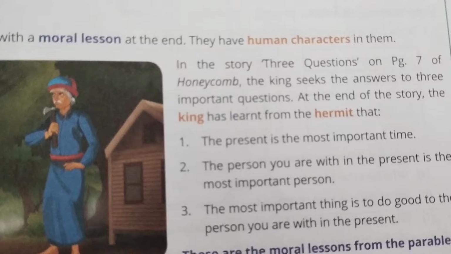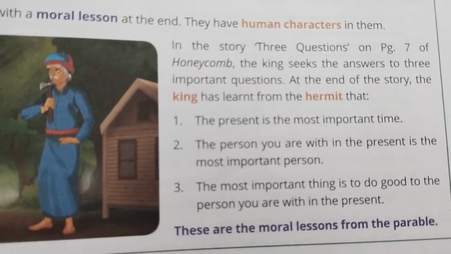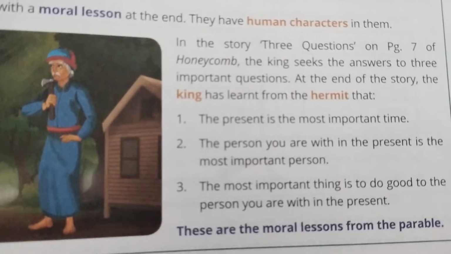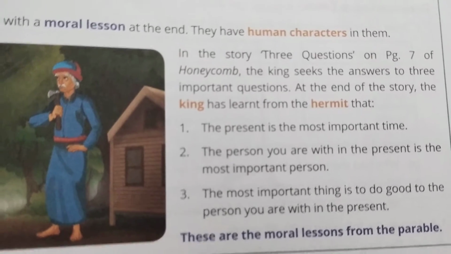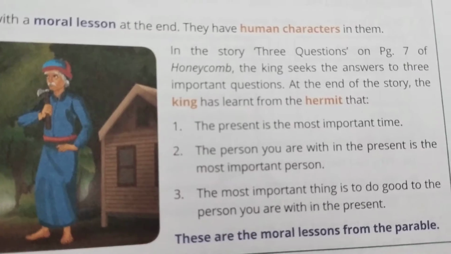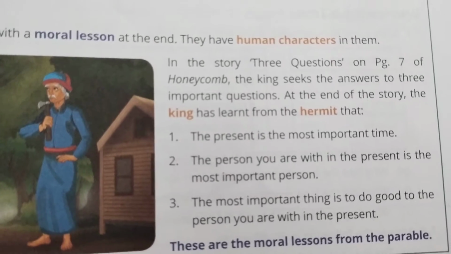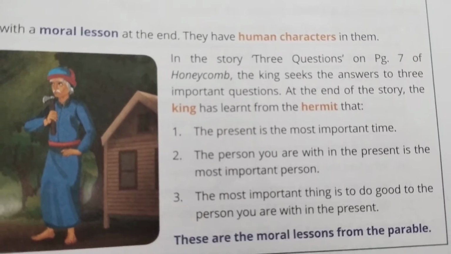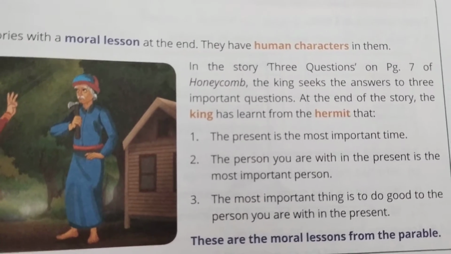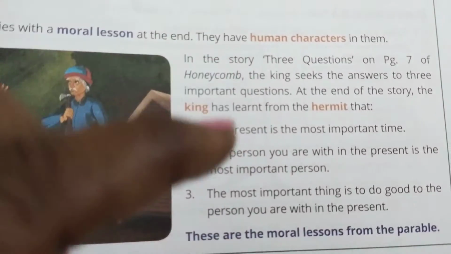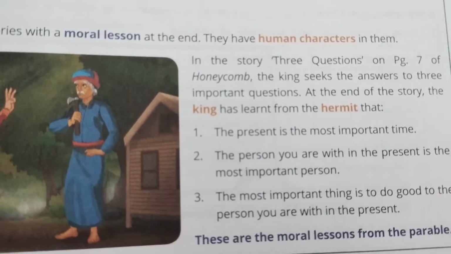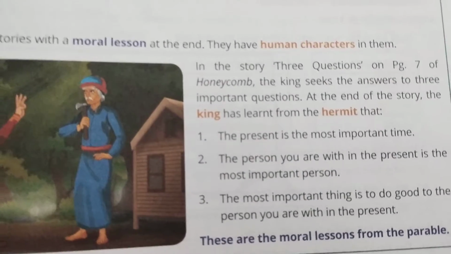So here you can see in the story, the 3 questions. The king seeks the answers to 3 important questions. At the end of the story, the king has learned from the hermit that the present is the most important time. The person you are with in the present is the most important person. The most important thing is to do good to the person you are with in the present. So these are the moral lessons from the parable, which the king learnt from the hermit.